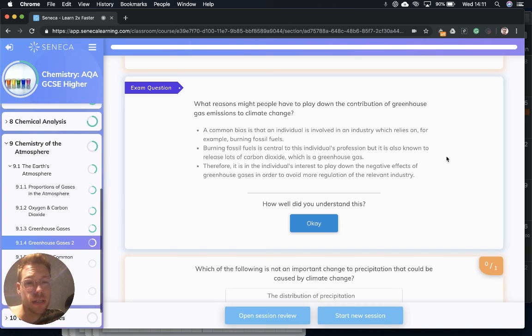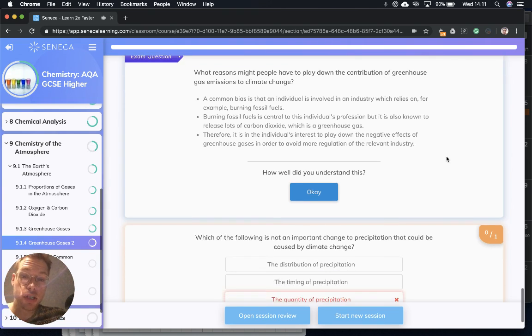So what reasons might people have to play down the contribution of greenhouse gas emission to climate change? Well, let's talk through it. A common bias is that an individual is involved in an industry which relies on something like burning fossil fuels, because remember, fossil fuels release greenhouse gases, boom, just the greenhouse effect.